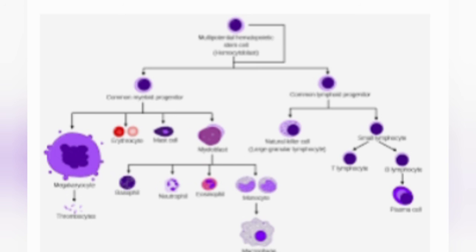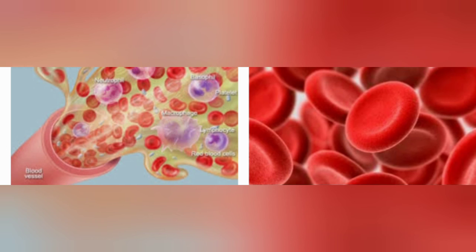Leukocytes are of 5 types and are divided into 2 categories. Number first, the granulocytes are of 3 types: neutrophils, basophils and acidophils. And agranulocytes are of 2 types: monocytes and lymphocytes. Third is blood platelets. These are the smallest in size, oval-shaped, colorless, non-nucleated cytoplasmic fragments of special cells formed in the bone marrow.